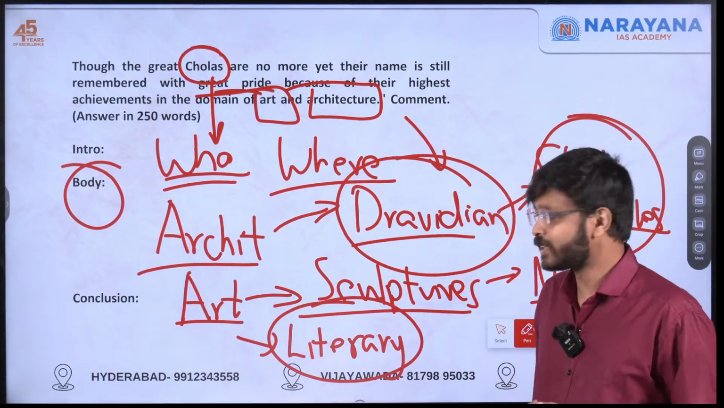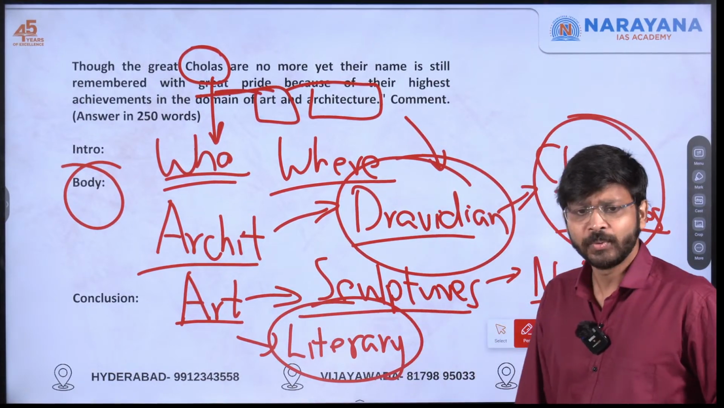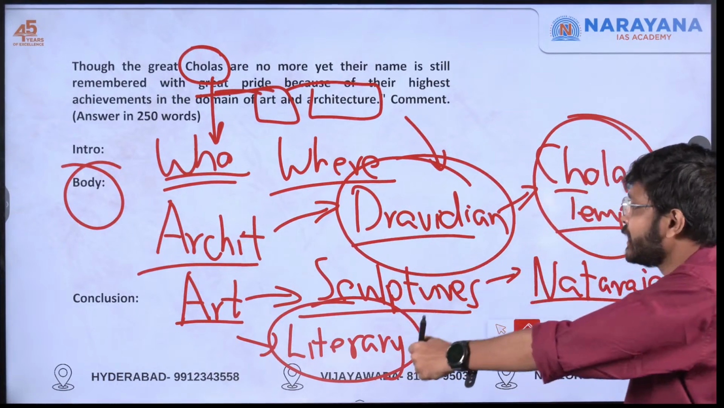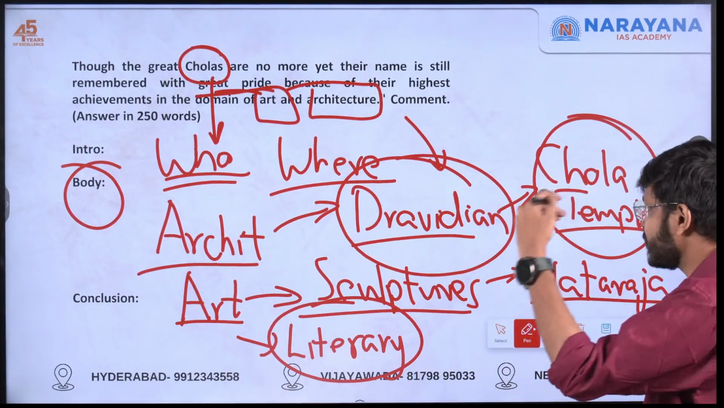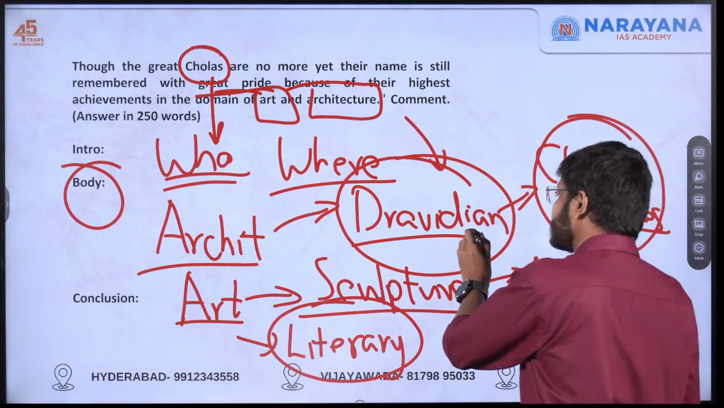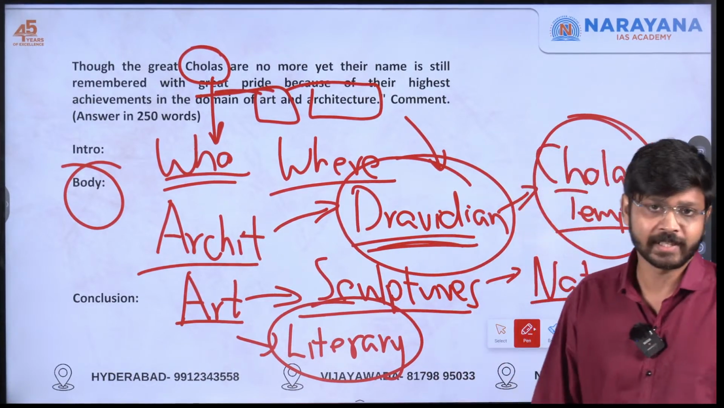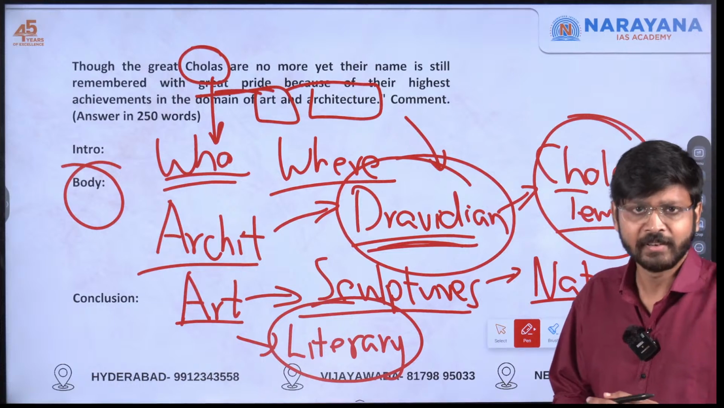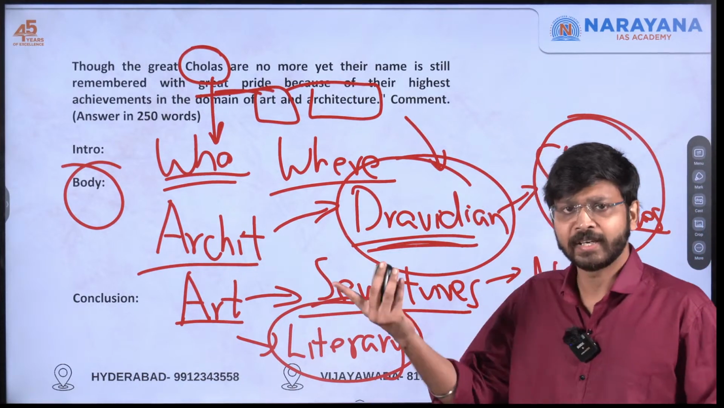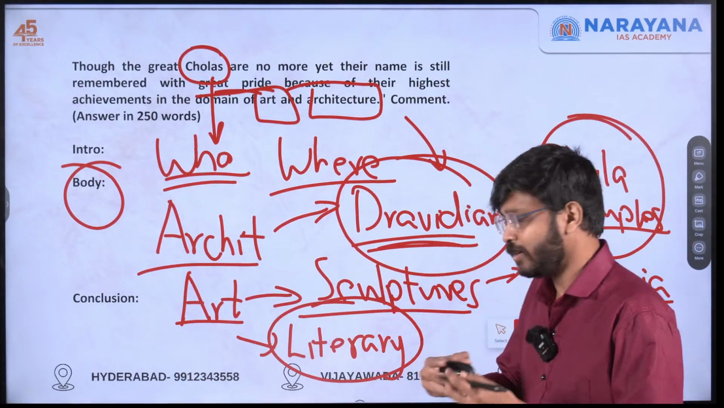So that kind of literary achievements also you can mention here. So like that, elaborate based on this. How can you elaborate based on this? You can mention the features of Dravidian architecture. What is a Vimana? How it influences a Vimana in the Madurai temple, and all these things you can mention.